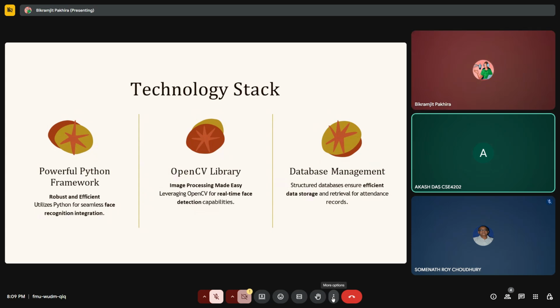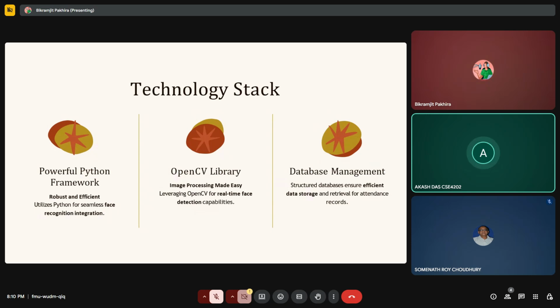Hello sir, myself Akash Das. I present slide number 4, that is technology stack. The backbone of this system is Python. Using its robust libraries, we implemented face recognition with efficiency. Specifically, we used the OpenCV library, which allows real-time face detection and recognition. Together, this technology stack ensures both power and reliability.